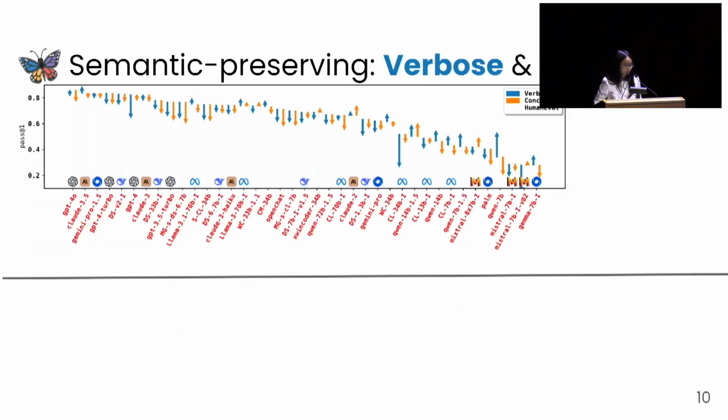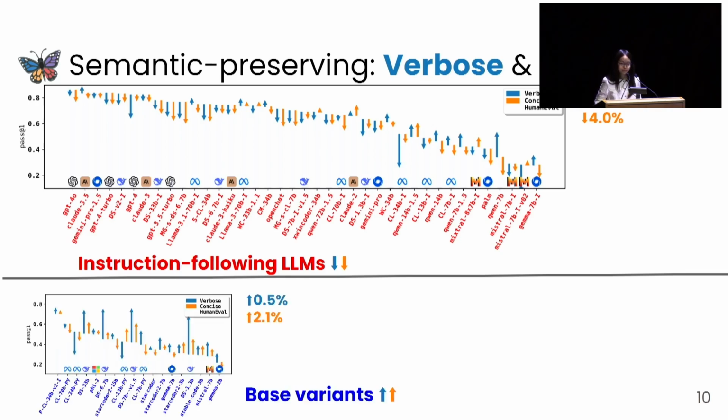So next, we present more detailed analysis on our individual benchmarks. We first focus on verbose and concise, where we simply rephrase the problem description in a more descriptive or concise manner without changing their semantic meaning. So this figure displays the original EvoEval scores as bars and the performance changes as arrows. We can observe that instruction following large language models tend to generally drop in performance when evaluated on this verbose or concise compared to the original EvoEval. And this is drastically different from their base variants, where we can even observe performance improvements.